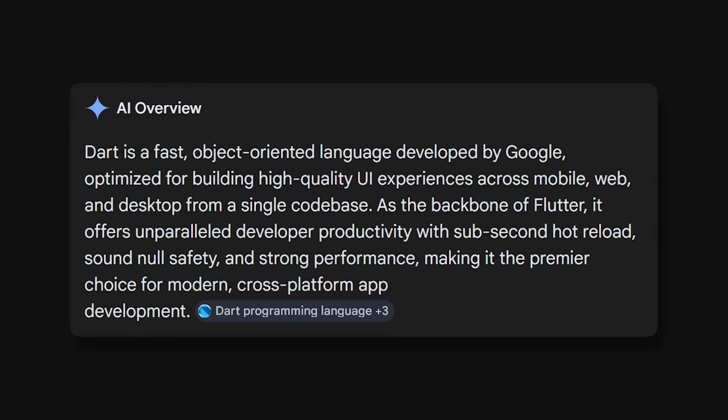Now, listen to Dart's pitch today. Mobile, web, desktop, one codebase. That is the exact same promise. But here's where the story gets interesting. Google launched Dart back in 2011, and for about 7 years, it went nowhere, like half of Google's projects. Developers looked at it, shrugged, and kept writing JavaScript. Google was keeping it on life support.